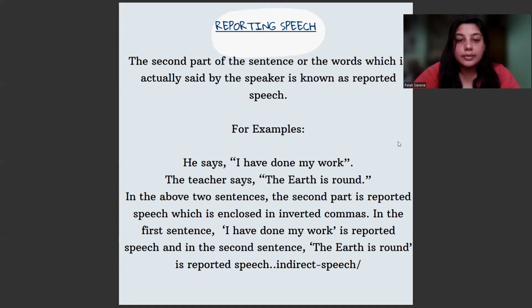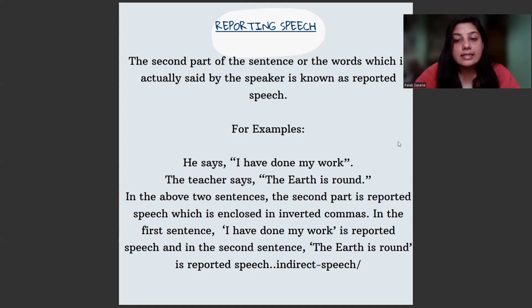Now let's see an example. "He says, I have done my work." Here, "he says" is the reporting verb, and "I have done my work" is the reporting speech. Similarly, the teacher says, "The earth is round." So "the teacher says" is the reporting verb, and "the earth is round" is the reporting speech.